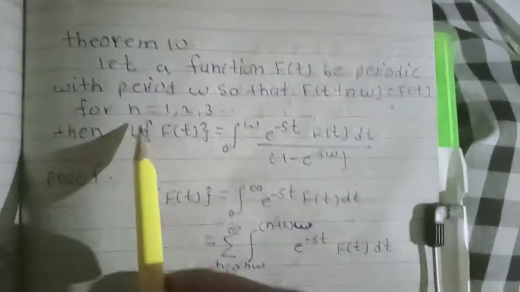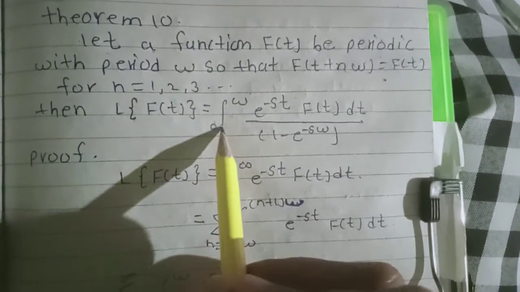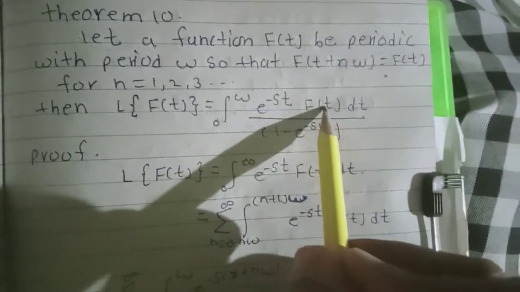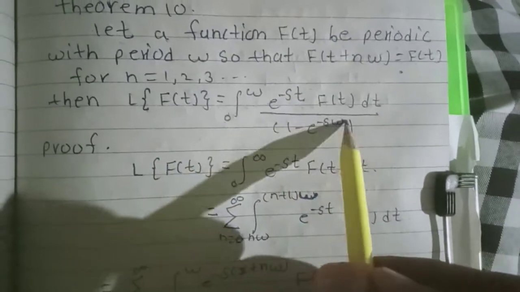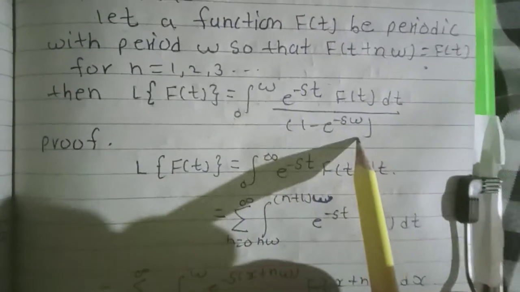Then Laplace transform of f of t is equal to integration 0 to omega e raised to minus st into f of t dt divided by 1 minus e raised to minus s omega. We have to prove this.